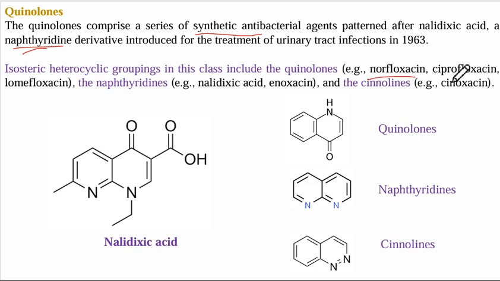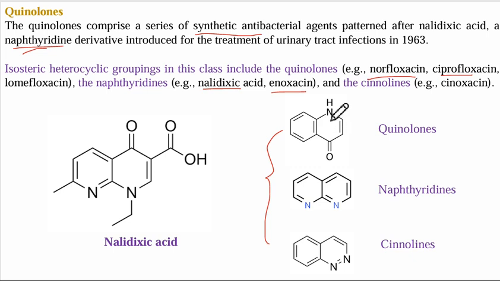The drugs we have are norfloxacin, ciprofloxacin, and lomefloxacin. Then we have naphthyridines, whose drugs include nalidixic acid and enoxacin. Then we have cinnolines. You can see the comparison in these three. All the synthetic antibacterial agents like these were introduced after 1963, after the discovery of nalidixic acid.